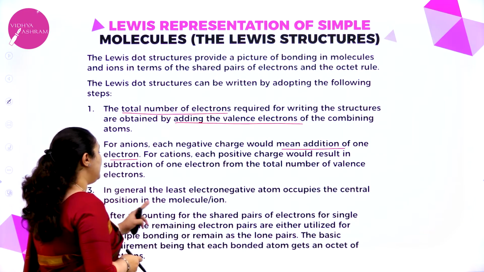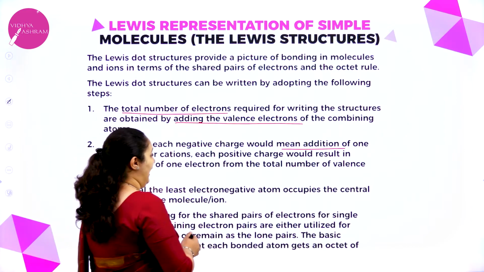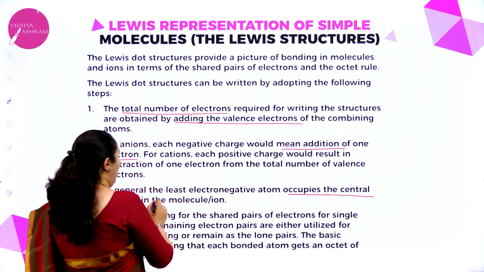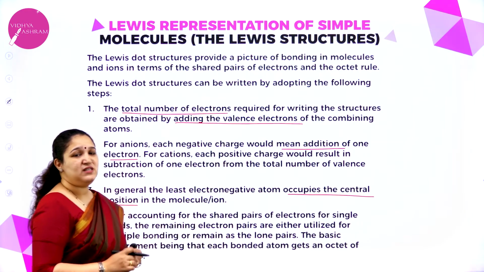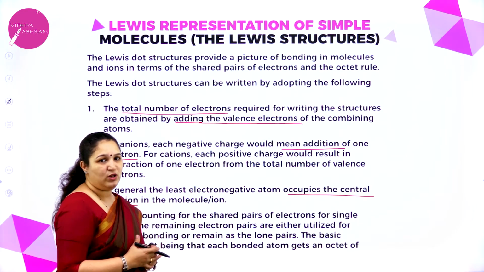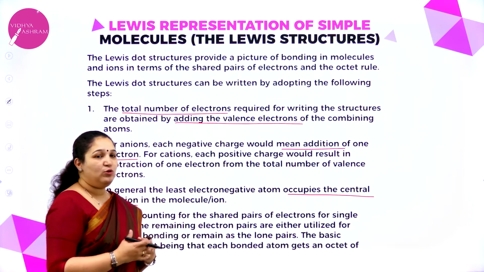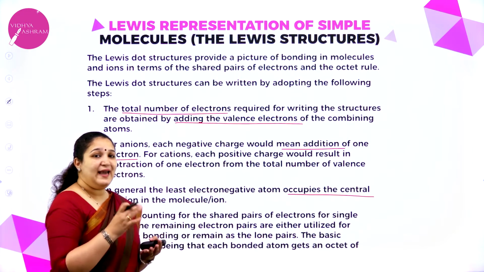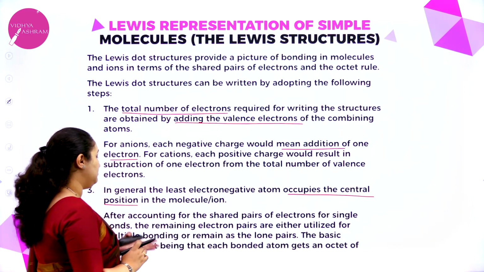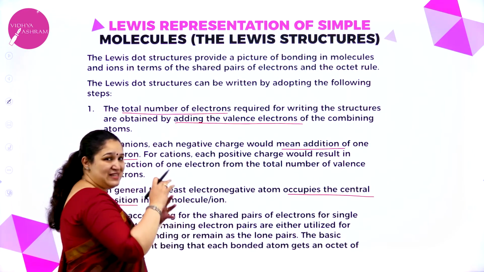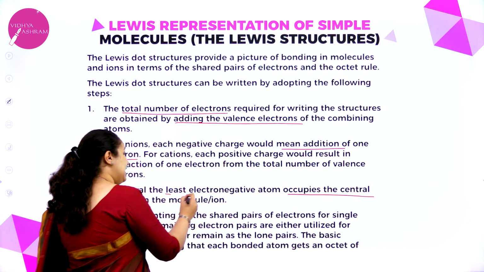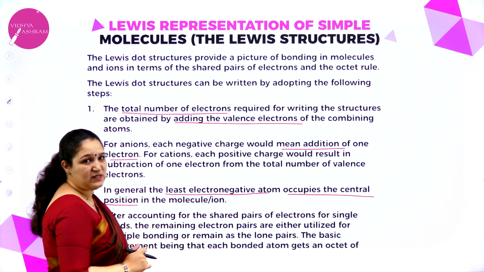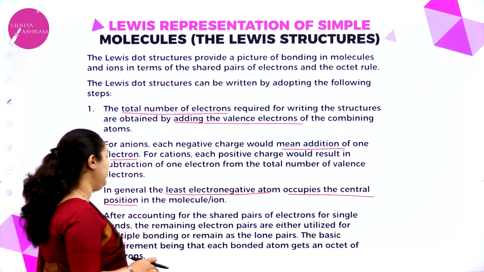Third rule: in general, the least electronegative atom occupies the central position of the molecule. In a polyatomic molecule, the electronegative atoms are in the terminal positions and the least electronegative atom occupies the center. I shall explain all of this again with an example, don't worry.